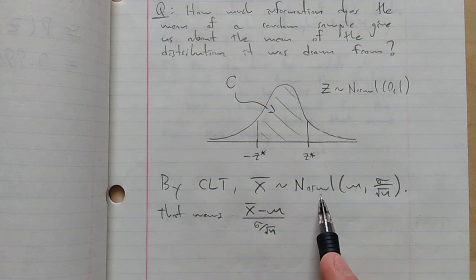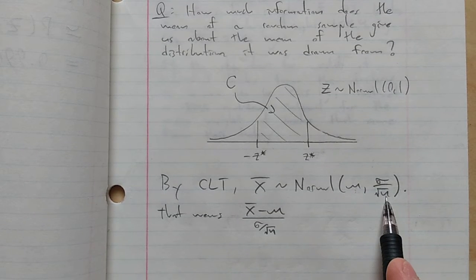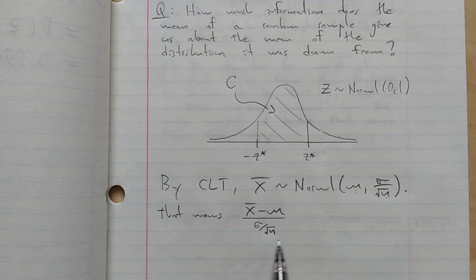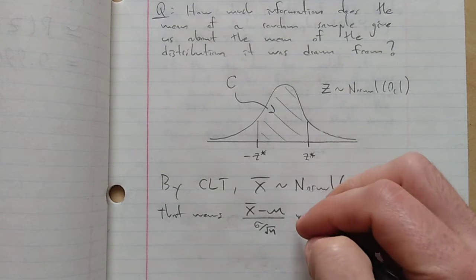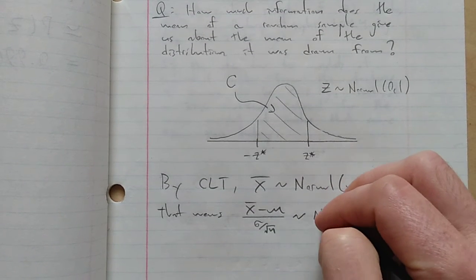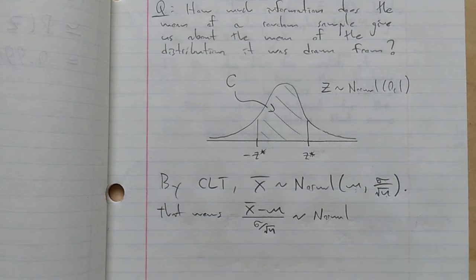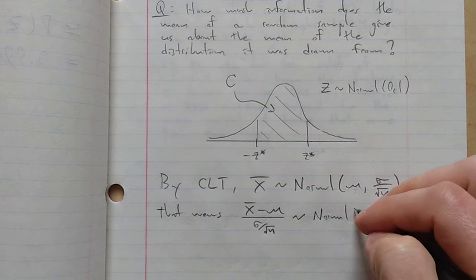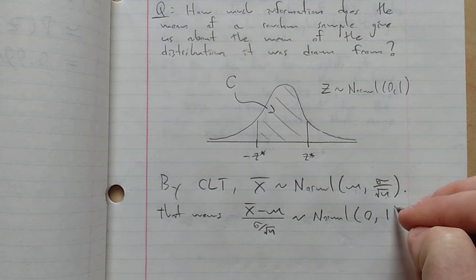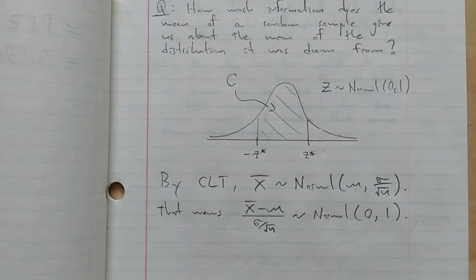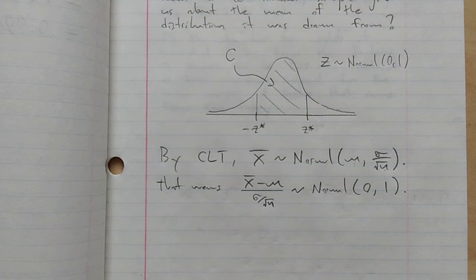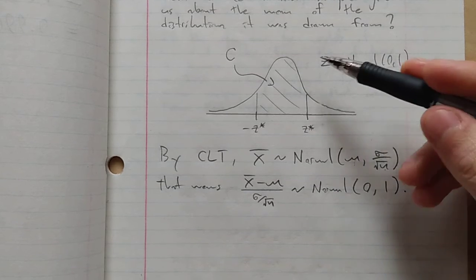Well, I had a normal distribution before with this mean and this standard deviation, so I'm just turning x bar into a z-score. And so when I standardize it, the distribution is going to be normal with mean 0 and standard deviation 1. So that's why I drew the standard normal distribution up here.